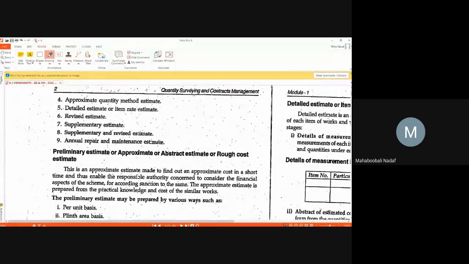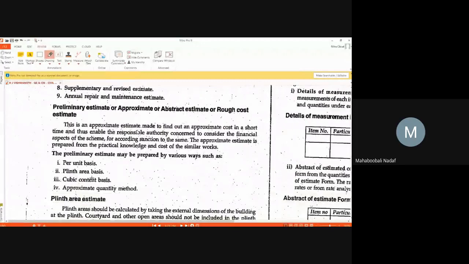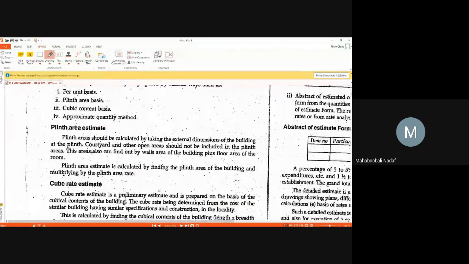Okay. Now we will see what are the different types of preliminary estimate or approximate estimate. Just now we have seen these two, plinth area estimate and cubical rate estimates. How are they obtained? For plinth area, you multiply the out-to-out dimensions to get the area of the plinth, and multiply it with the suitable rate, which depends upon the normal classification.